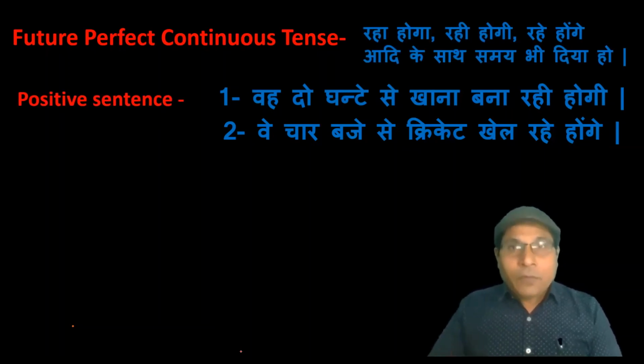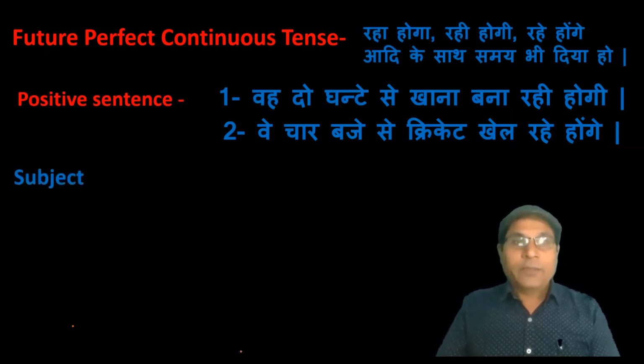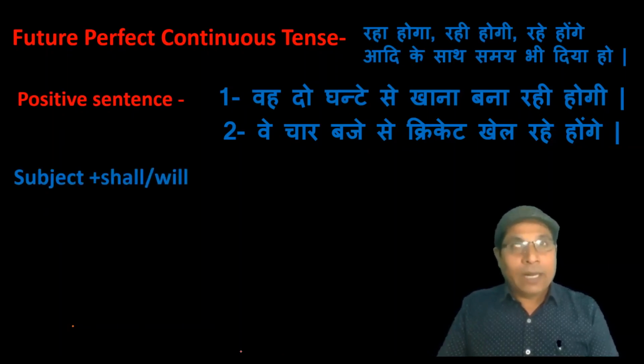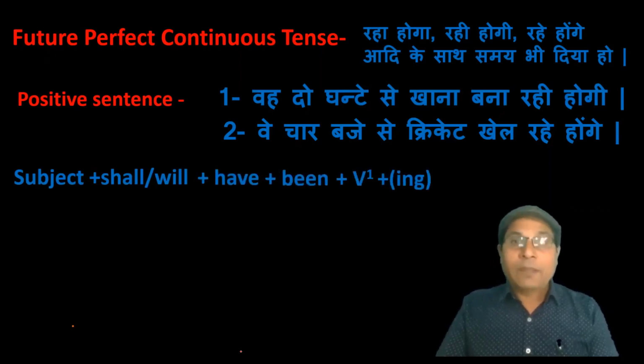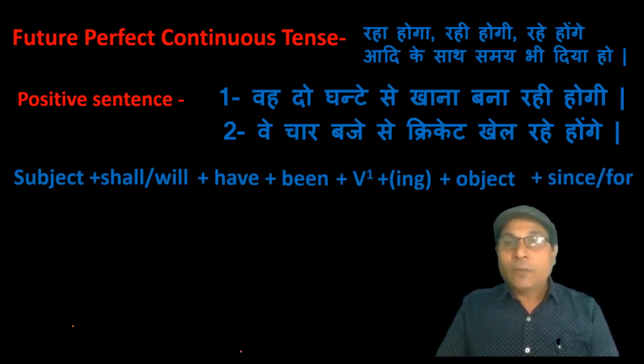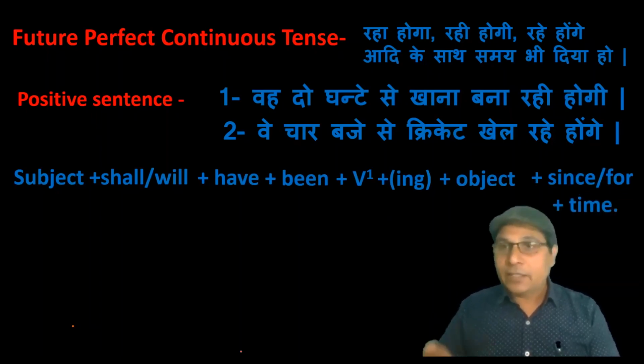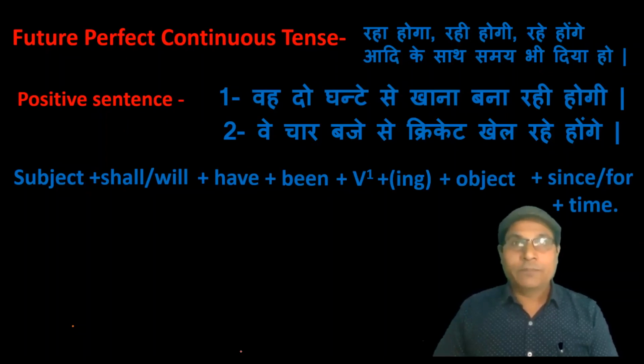We make future perfect continuous tense with subject, then shall or will as a helping verb, then have, then been, then ing form of the verb and object, and then since or for to show time, then time. At last you have to use full stop.